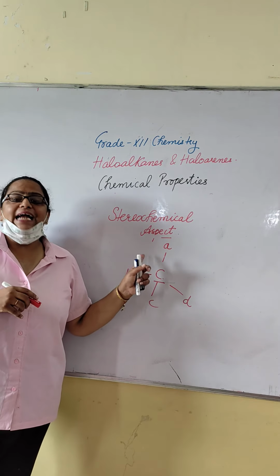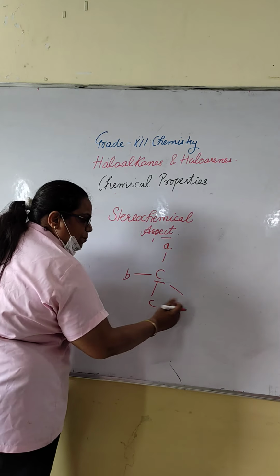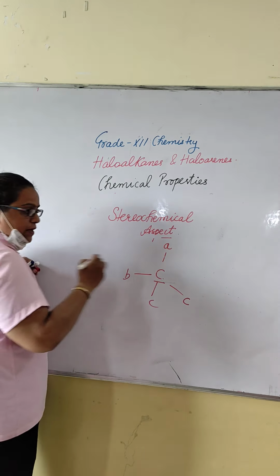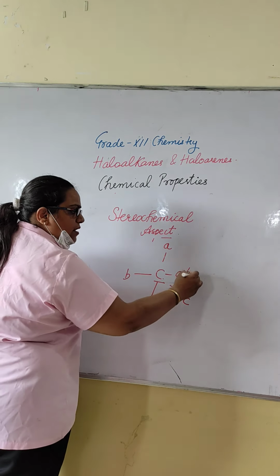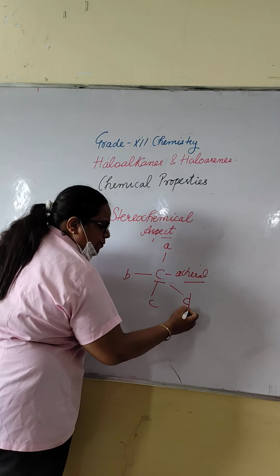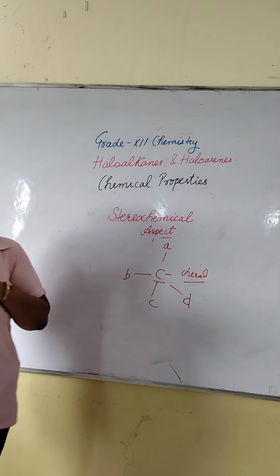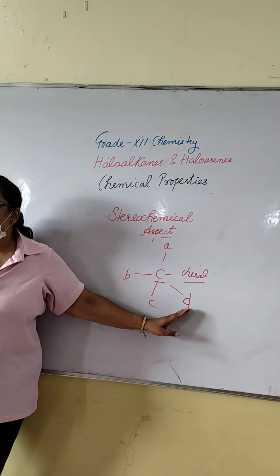And if the groups attached to it are the same, that carbon is achiral. If 4 different groups, then chiral. If groups are the same, then it is achiral.